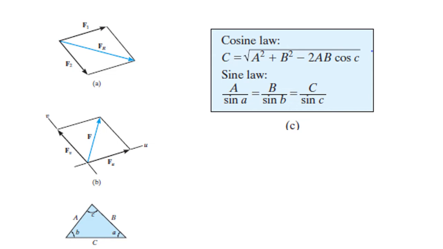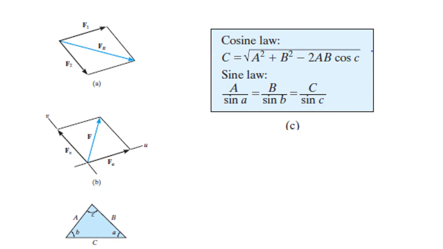So if two forces are applied on a body, you represent them in the parallelogram form, reduce it to the triangle law, and then you can apply two rules: the cosine law and the sine law.